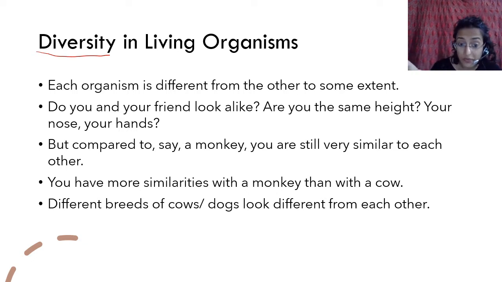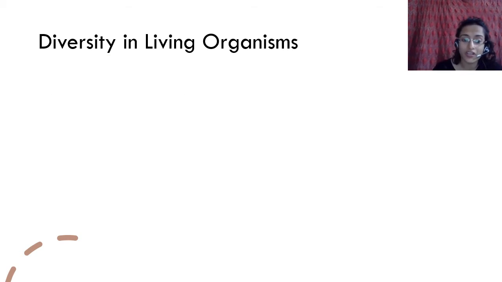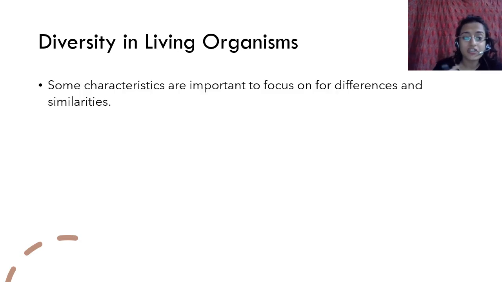Even different breeds of cows and dogs look different from each other, right? So एक dog, you have a golden retriever, or you have a German shepherd, or you have a Pomeranian. They're all different, they look different from each other, right? It's just a dog, but they're different dogs and they all look different from each other. So that is diversity.